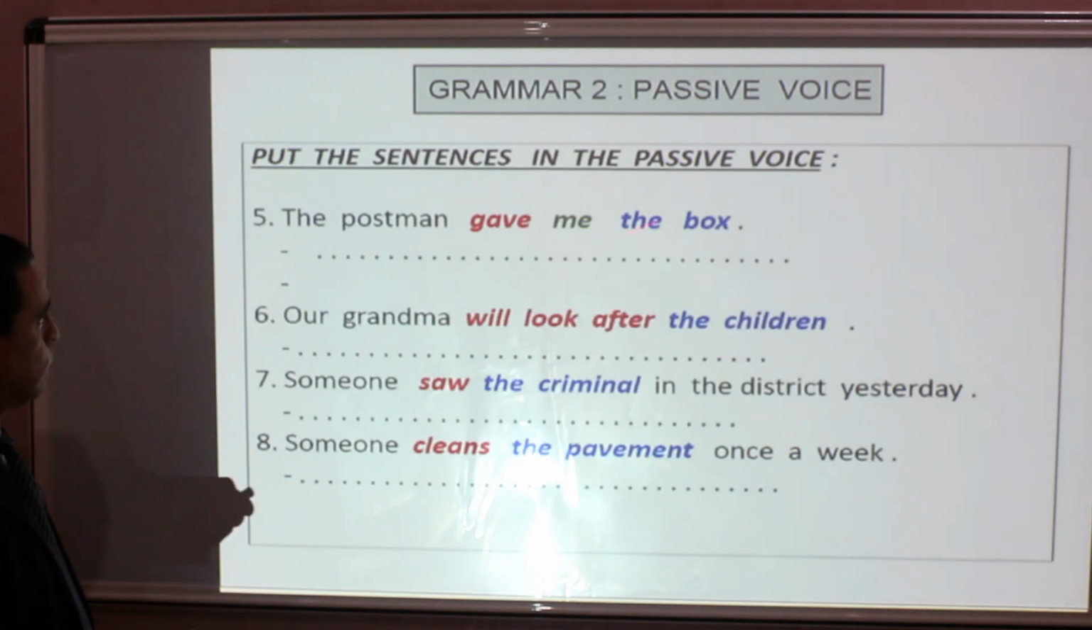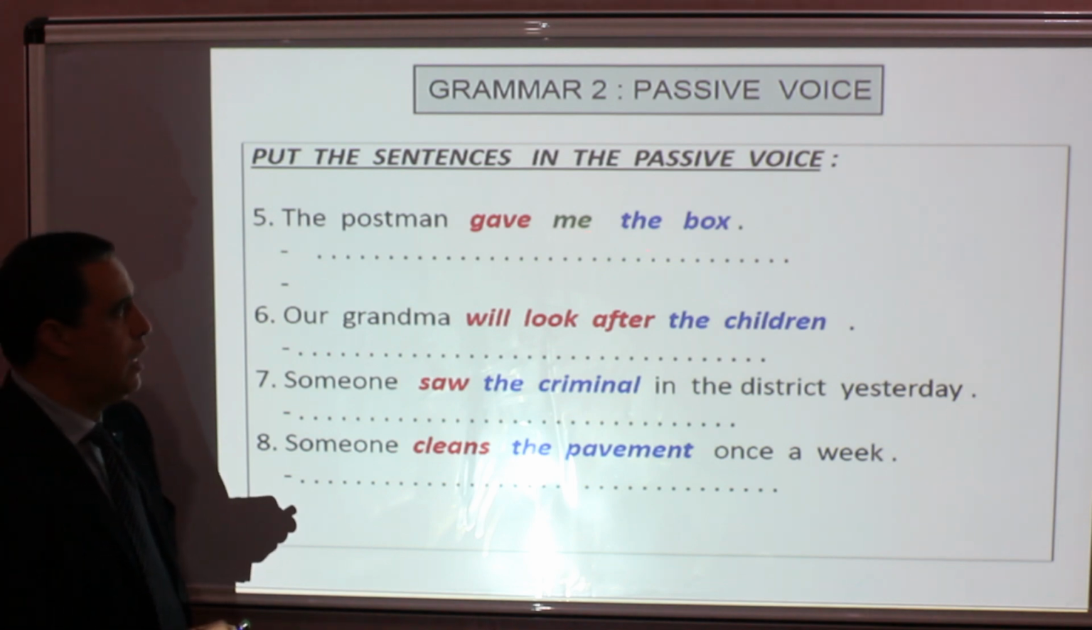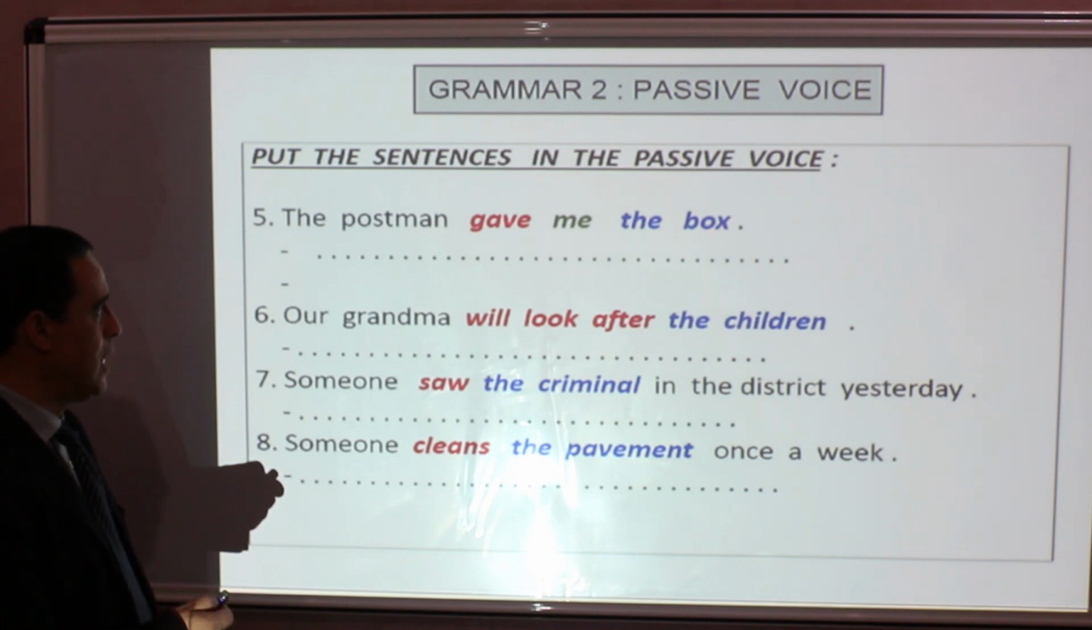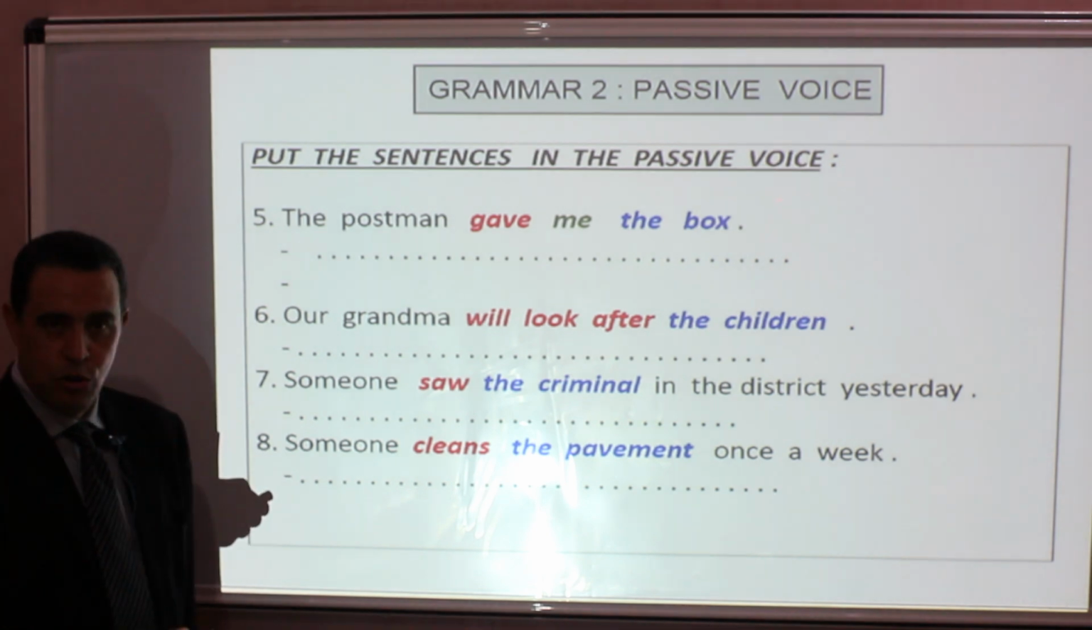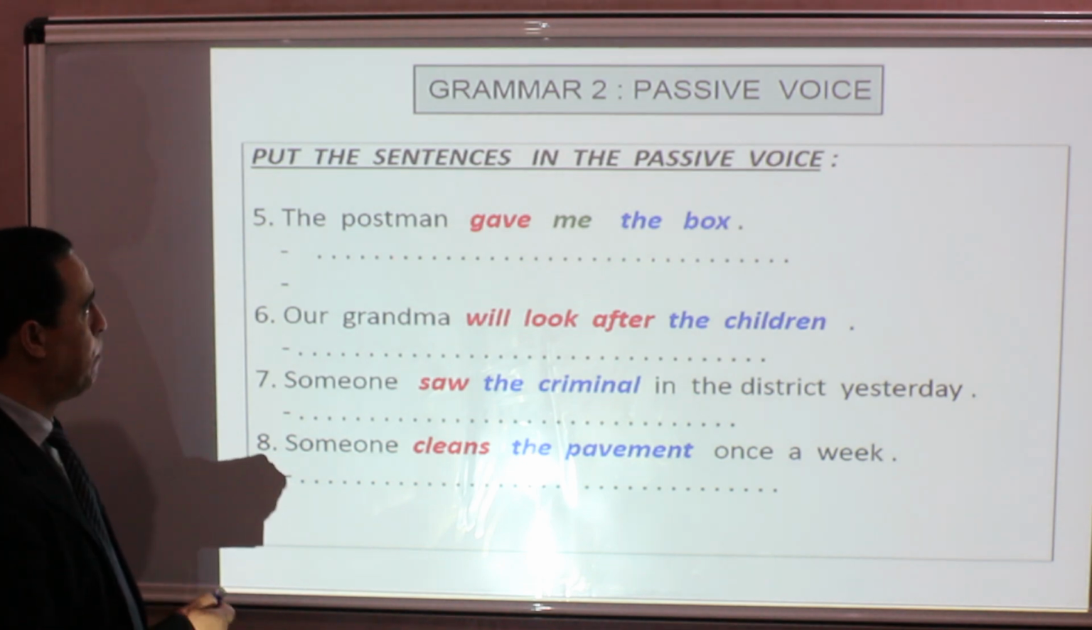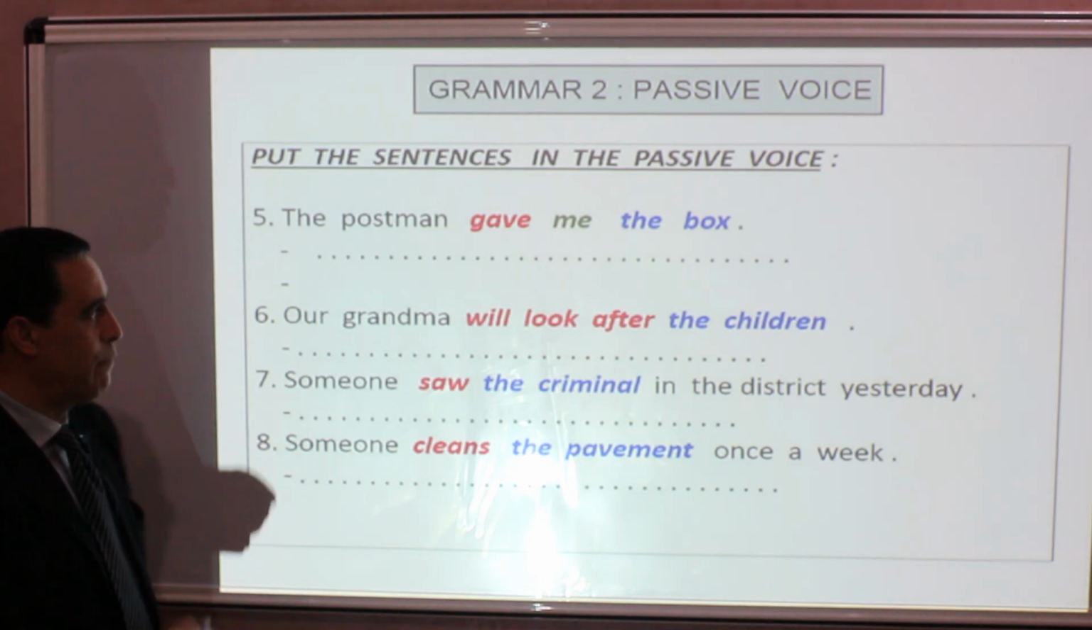5, the box and me, again, 2 objects. This time we try to begin with the direct object, the box. The verb gave is in the past, the main verb is in the past. We put the verb to be in the past. So the box was, and the past participle of gave is, I'm sure you know it, given by the postman, because the agent is definite.